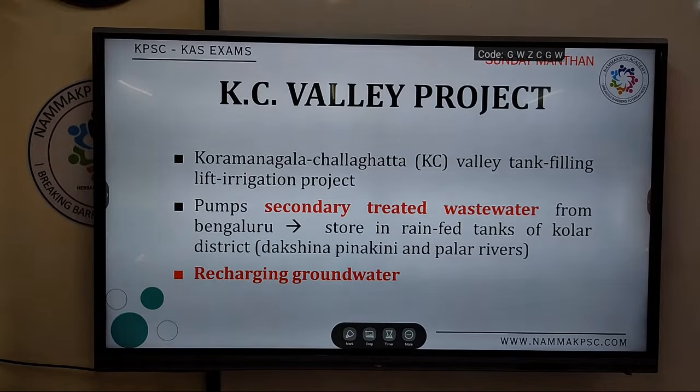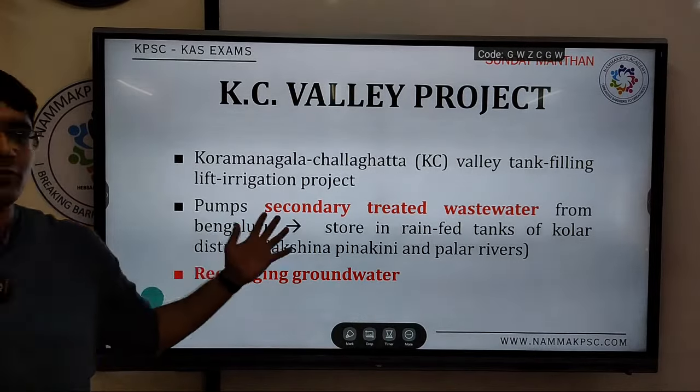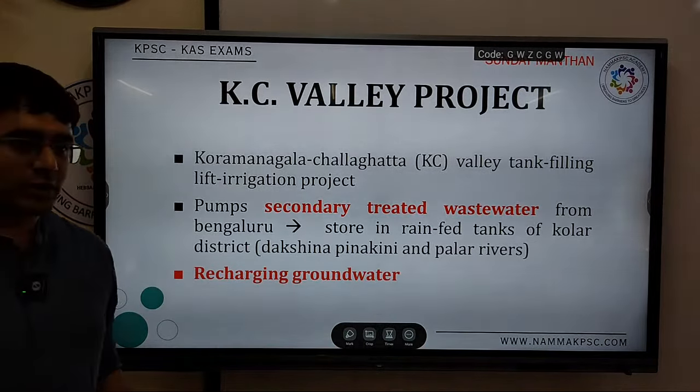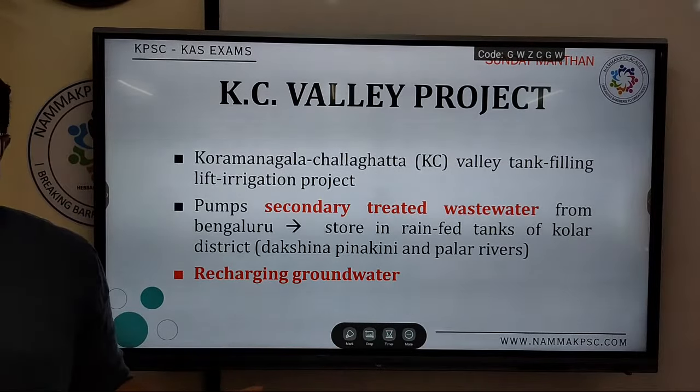It also was in controversy news. For what reason? For good, bad? Bad. So basically, the sewage water will be treated by various sewage plants. There are 7 sewage plants in Bangalore.